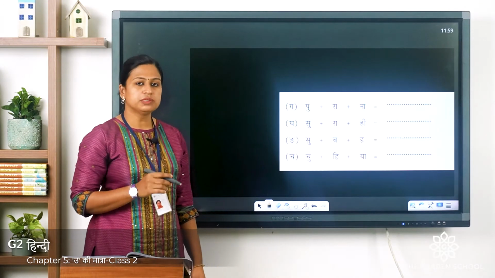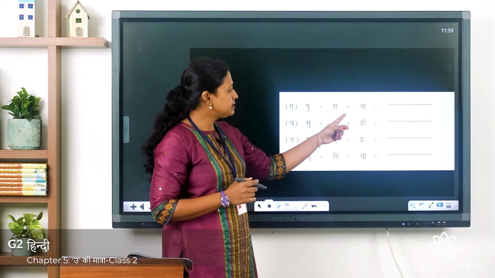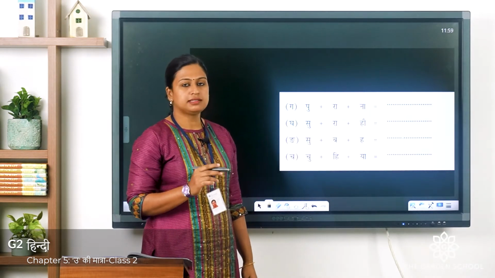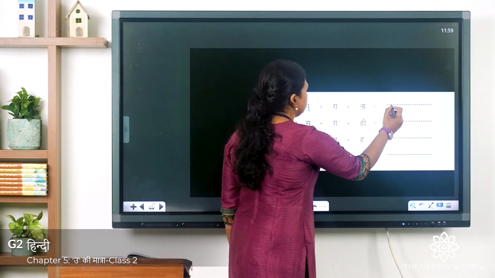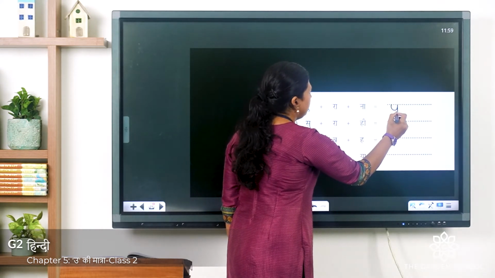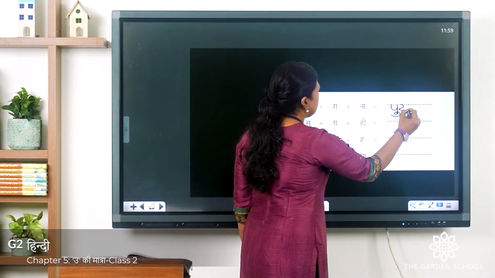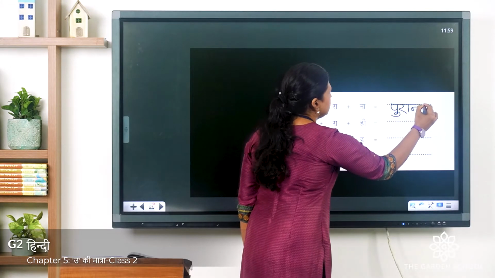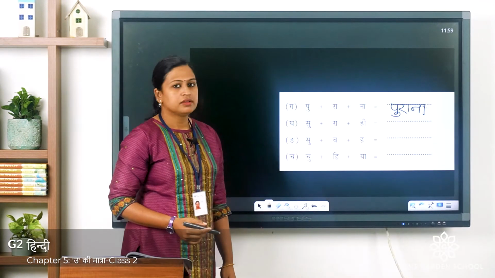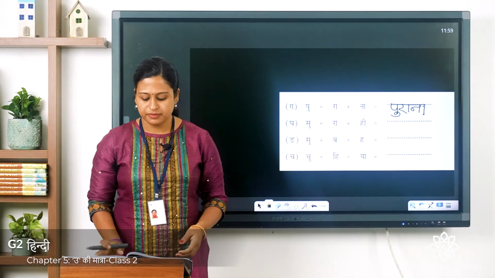Pa plus U symbol plus Ra plus A symbol plus Na with A symbol. The word is Purana. Purana means old. So, Pa with U symbol, Ra, A symbol, Na, A symbol. The word is Purana. So, you can do the other three exercises by yourself.